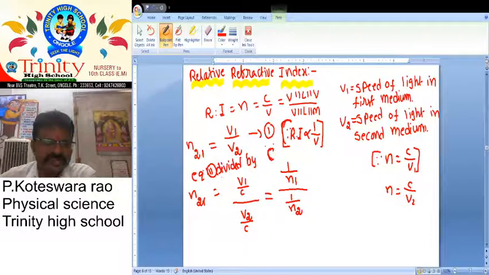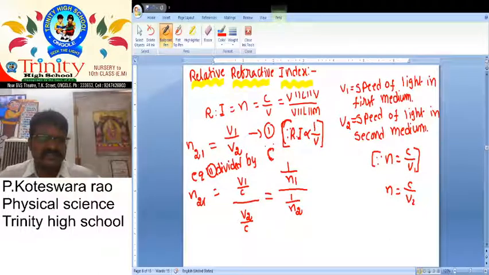Are you understood this one? Here the refractive index of second medium with respect to the first medium is equal to v1 by v2. Why do we write v1 by v2? We already discussed: refractive index is inversely proportional to velocity. So here refractive index 2 means 1, and 1 means 2. So v1 by v2 is equation 1.